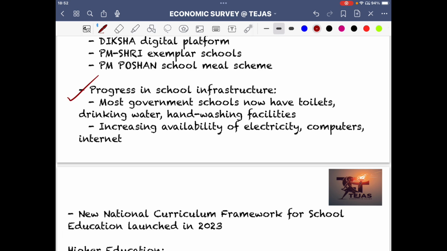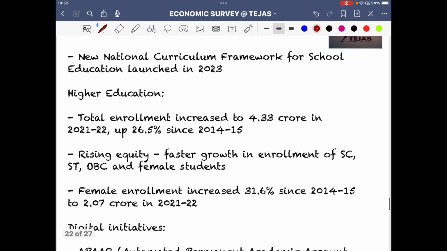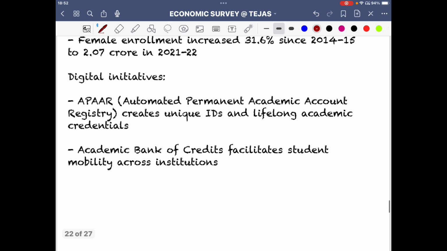Progress in school infrastructure. So again, CAPEX, multiplier effects, that is there. New curriculum that has been designed. So female education, equity, faster growth. So equity, again gender equity, region equity, caste equity that we have to meet. Automated Permanent Academic Account Registry creates unique IDs and lifelong academic credentials. So APAR, these are the digital initiatives that are also launched.